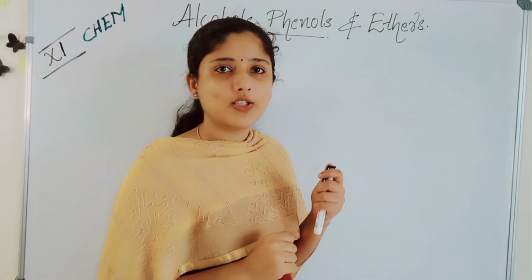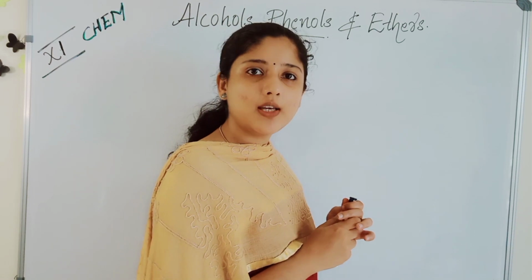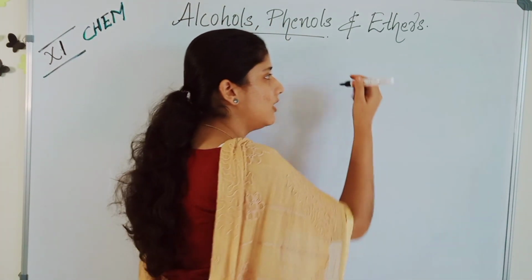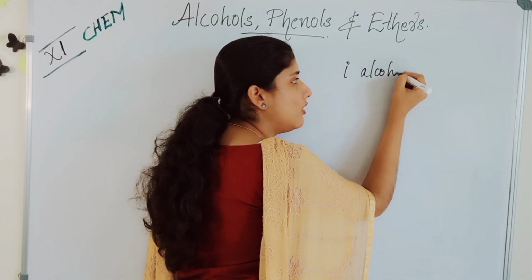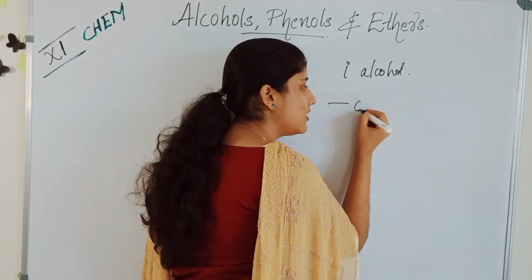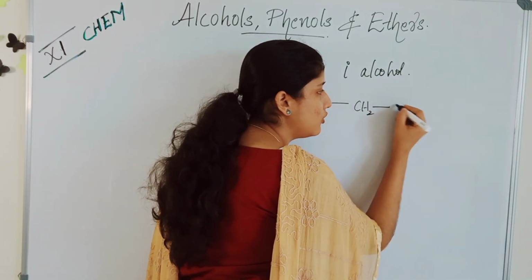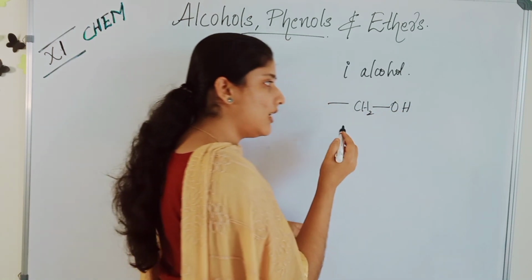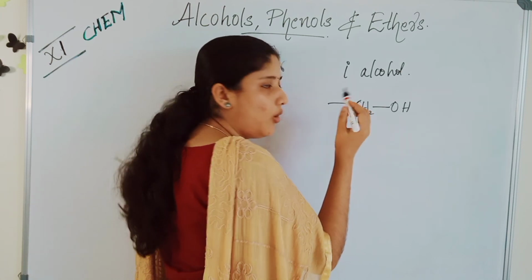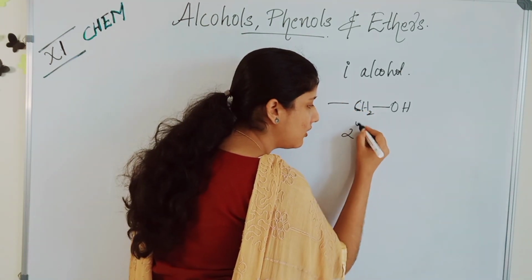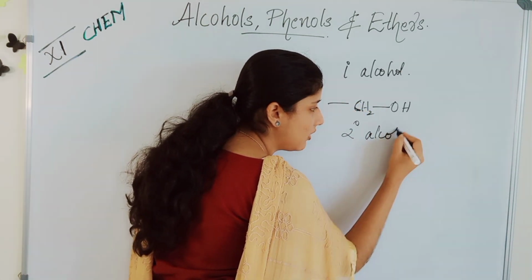The next classification that we are going to look at is primary, secondary and tertiary alcohol. What is a primary alcohol? When a CH2 group is attached to an OH, then we can say that it is a primary alcohol. A primary carbon is attached to the OH. Then what is a secondary alcohol?